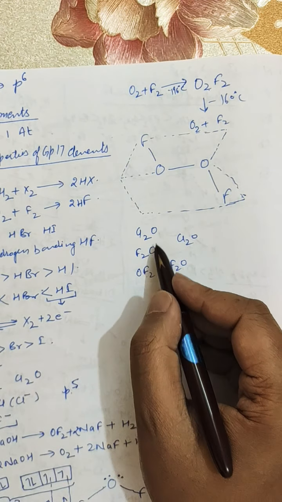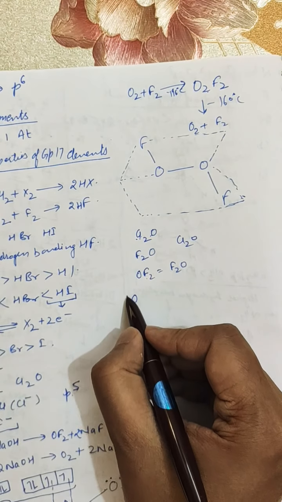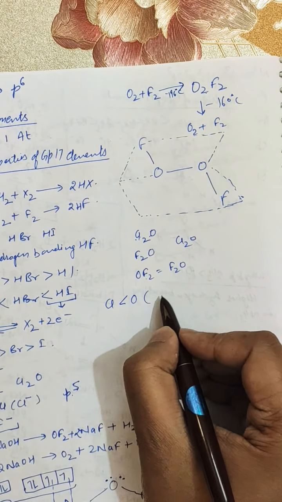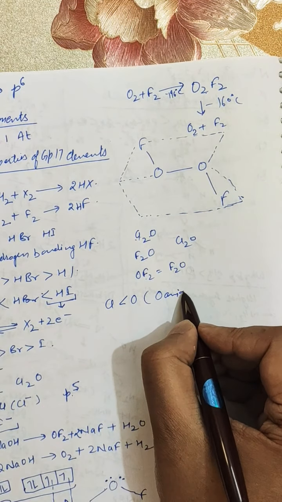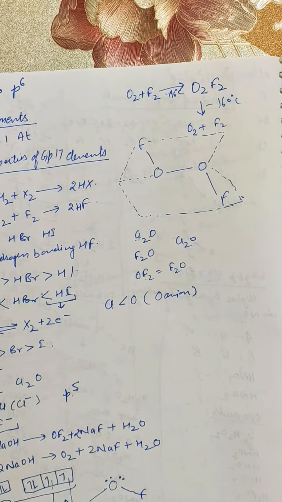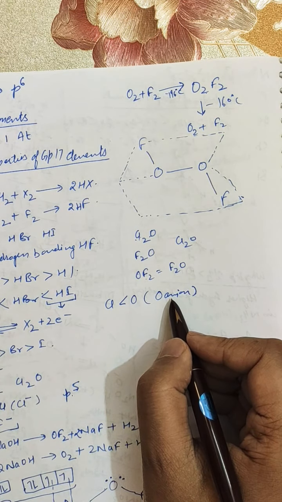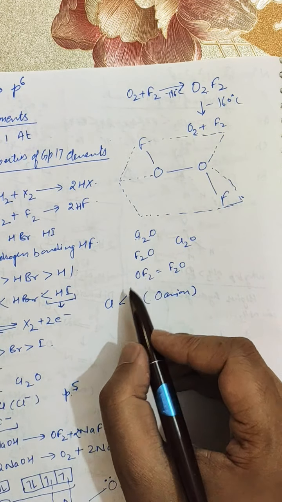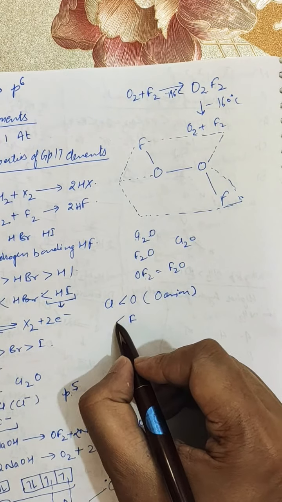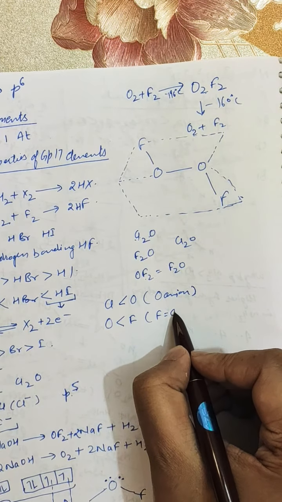Why? Because here the electronegativity of oxygen is higher than chlorine. So what does it mean? Oxygen is present as an anion here, and it is called chlorine monoxide. Whereas in the case of oxygen fluoride, the electronegativity of fluorine is more than oxygen, so fluorine is present as an anion.